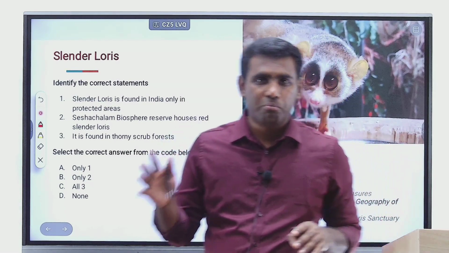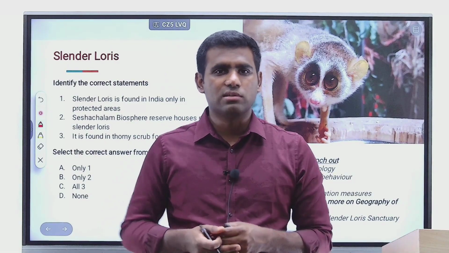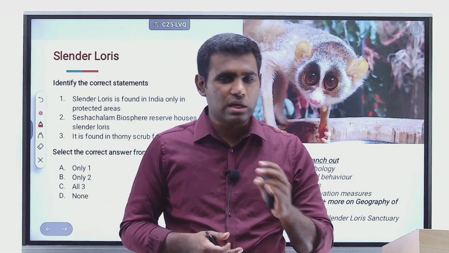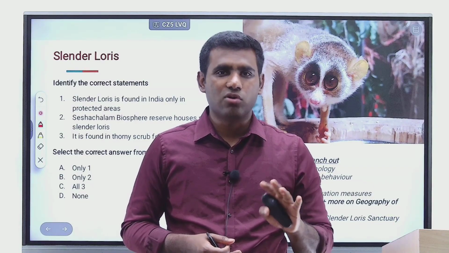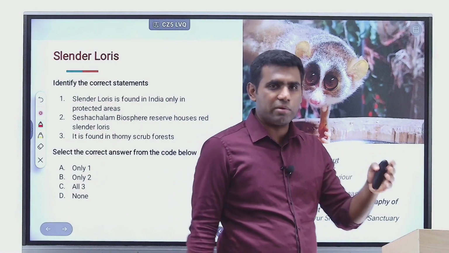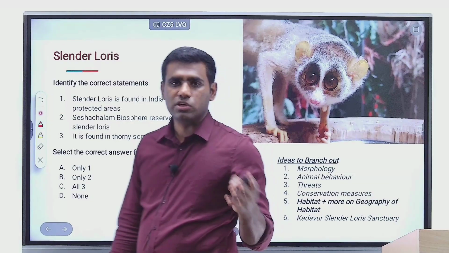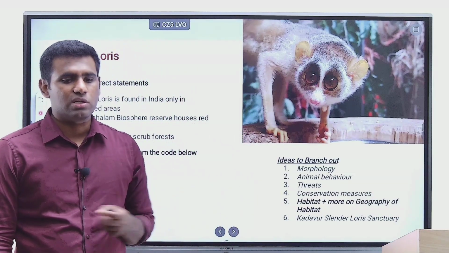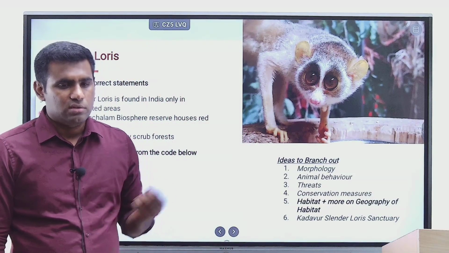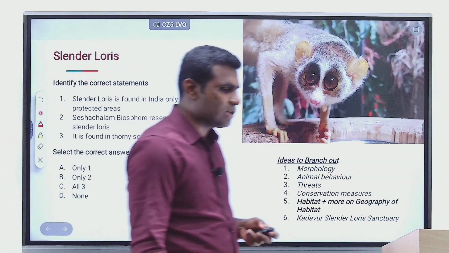Moreover, it's now placed under Schedule 1 of the Wildlife Protection Act, as a result of which poaching, killing, hunting, it's all a serious crime, correct? Because of its endangered status, the government has taken steps to bring it under a protected list under Schedule 1 of the Wildlife Protection Act, right? So these are some of the important traits and behavior of slender loris.